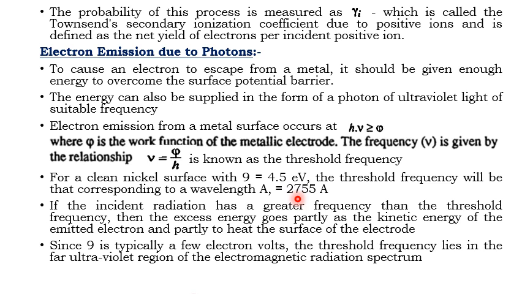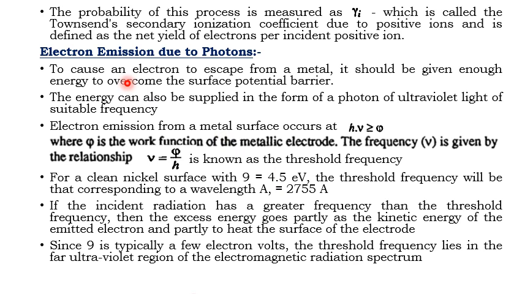So we should always go for a work function of a few electron volts, in order to keep the threshold frequency within the electromagnetic radiation spectrum.